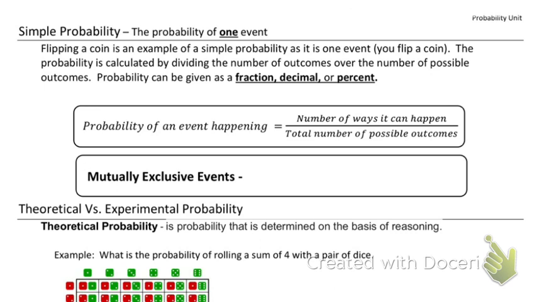So when we're doing simple probability, that is the probability that one event happens, just one event, that you are a girl with brown hair, or brown eyes, sorry. If that's the case, we're just going to do the number of ways it can occur. There's 4 of you in here that have brown eyes. Out of the total number of possible outcomes, there's 12 people in here. So 4 out of 12 is our success over a failure.